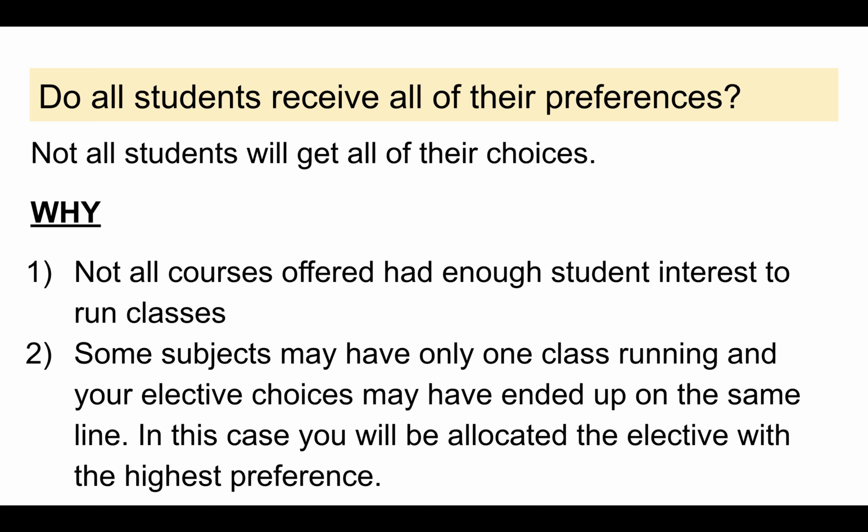And some subjects may have only had one class running, and your elective choices that you really wanted may have ended up on the same line. In that case, you'll be allocated the elective that you put as your highest preference. So if you wanted music and drama, for example, and they end up running at the same time, if you put music first as your first preference and then drama second, you'll be allocated music.